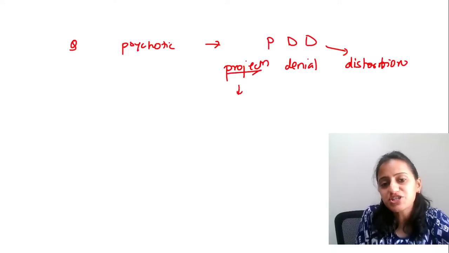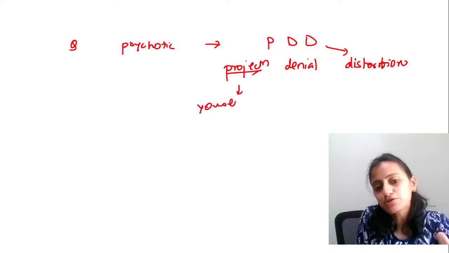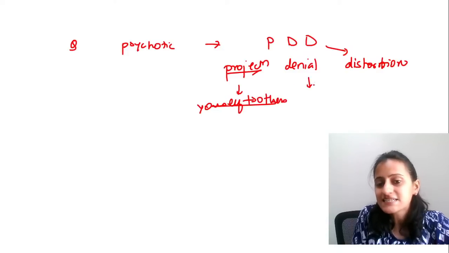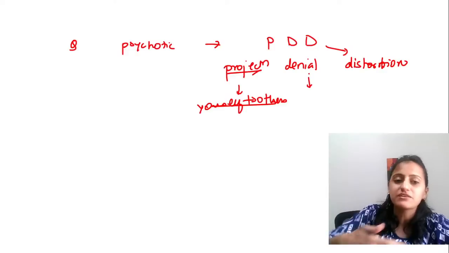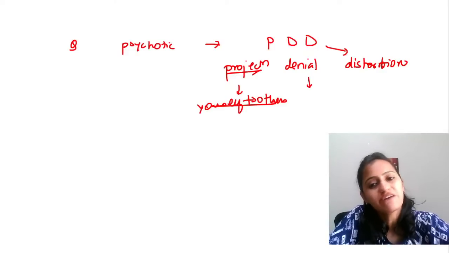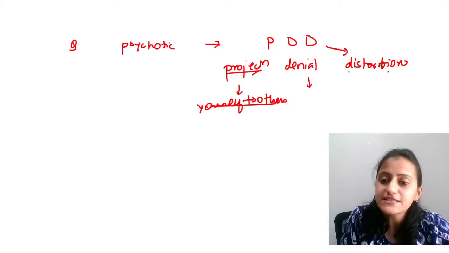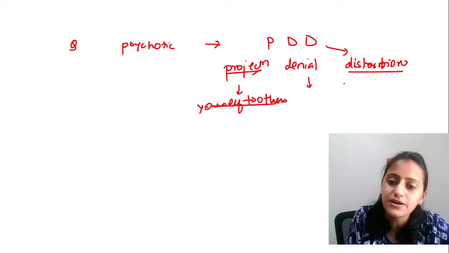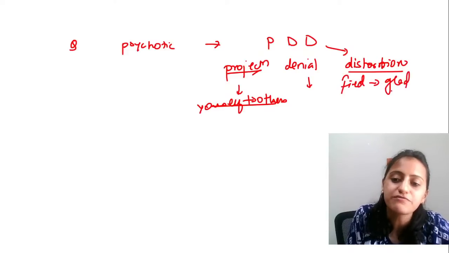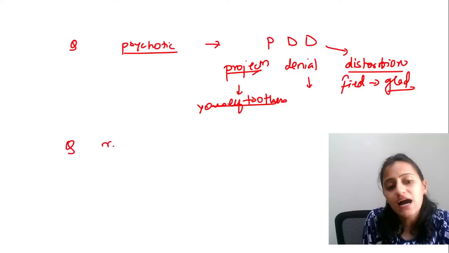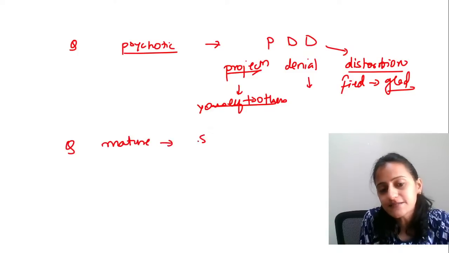What is projection? Projecting yourself to others, that is projection. Denial is not accepting. If a person has been diagnosed with cancer, the person says, no, I cannot have cancer. That is denial. Distortion means distorting the event, like being fired and the person saying, I'm glad I got fired because I needed a change. Okay, that is psychotic.